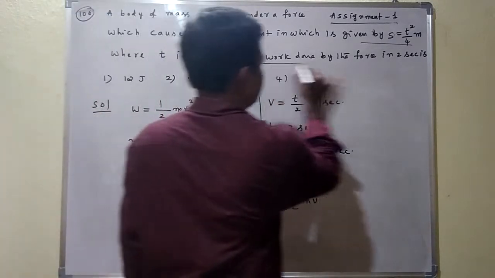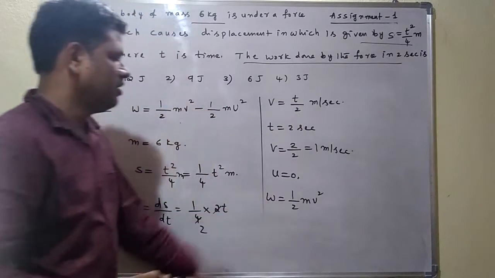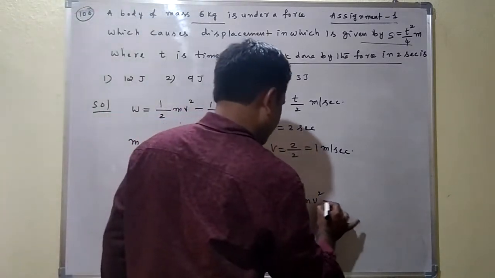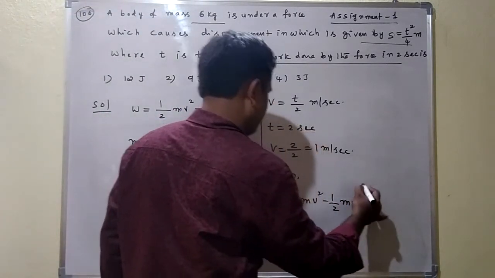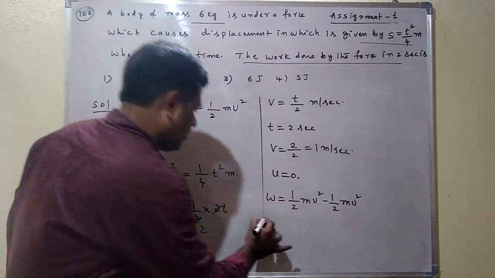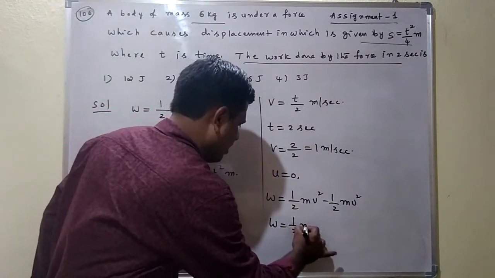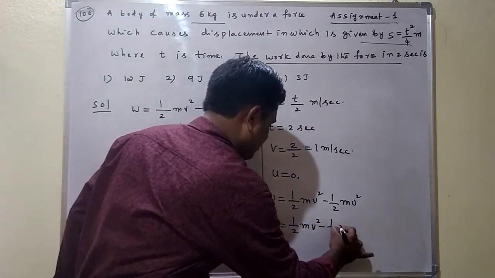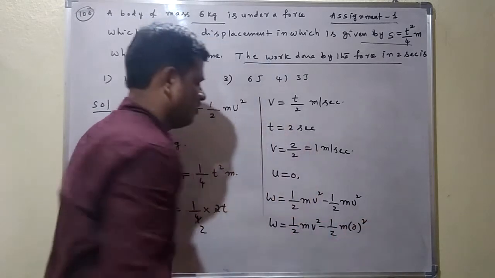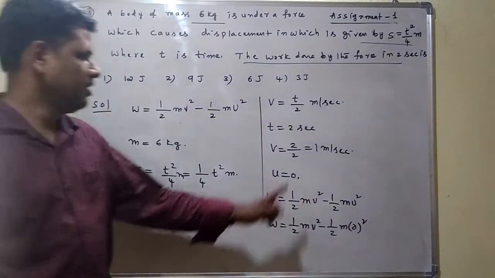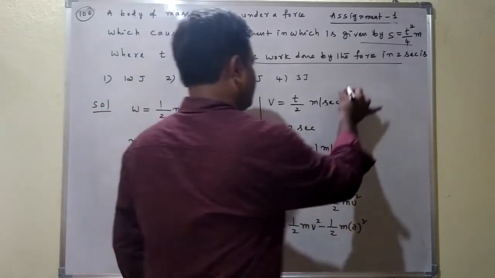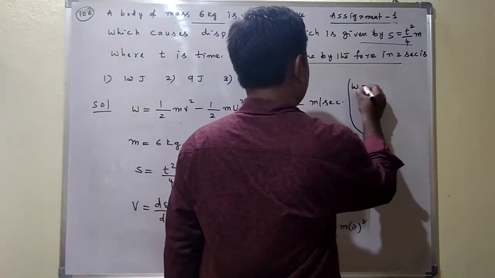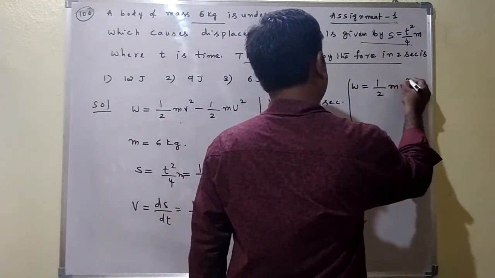Work done by the force, they are asking, in 2 seconds. Here work done is equal to half mv square minus half mu square. We apply this formula. Here W is equal to half mv square minus half m into 0 square. I am substituting 0 for easy calculation purpose. Here u is equal to 0. From this we are getting work done W is equal to half mv square.